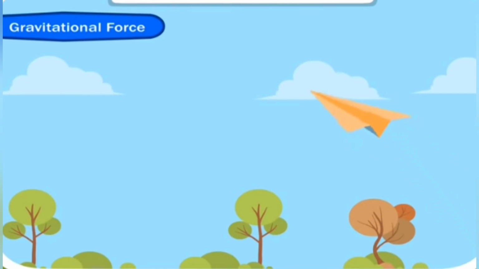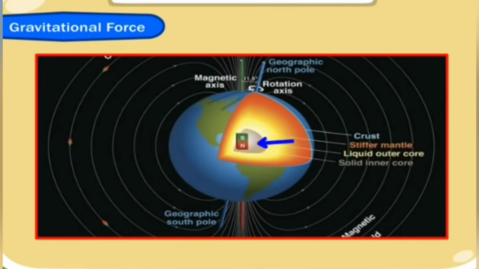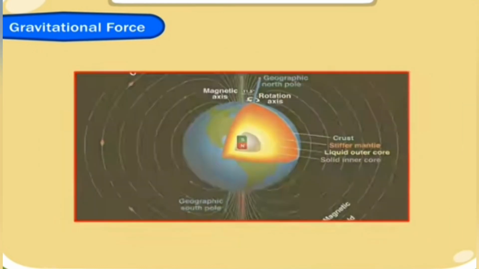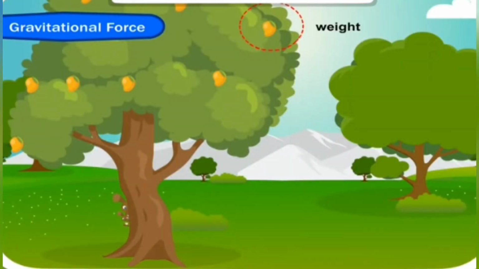squeezing, etc. Gravitational force, the earth acts like a huge magnet, it attracts everything towards it. If you throw something, it comes down on the earth because of the force of gravitation or gravitational force and the gravity. It pulls everything towards its center. Trees can also hold up firmly with the help of this gravitational force, as well as all the weights that come down on the earth with the help of the gravitational force or the gravity.